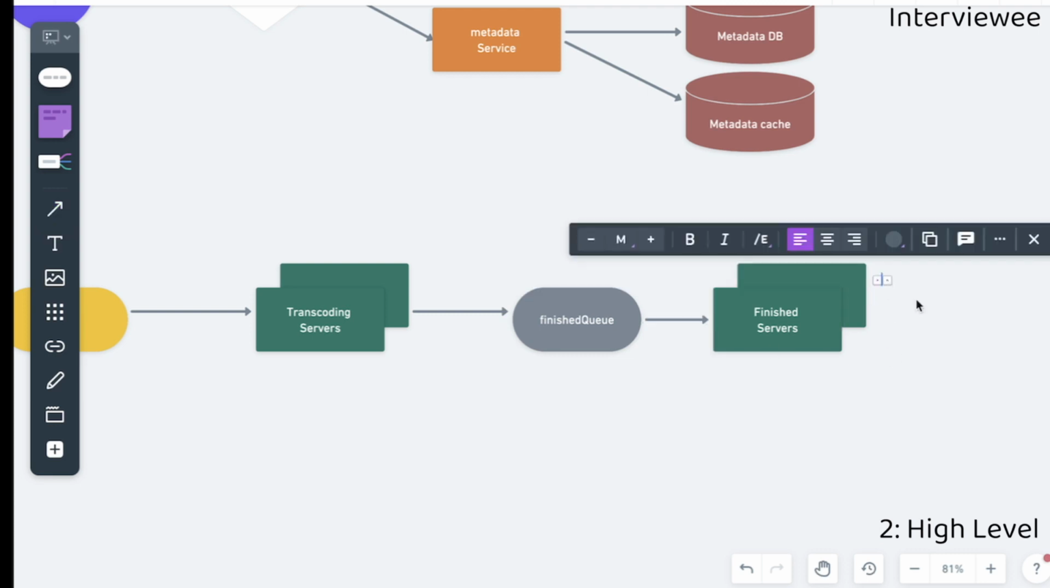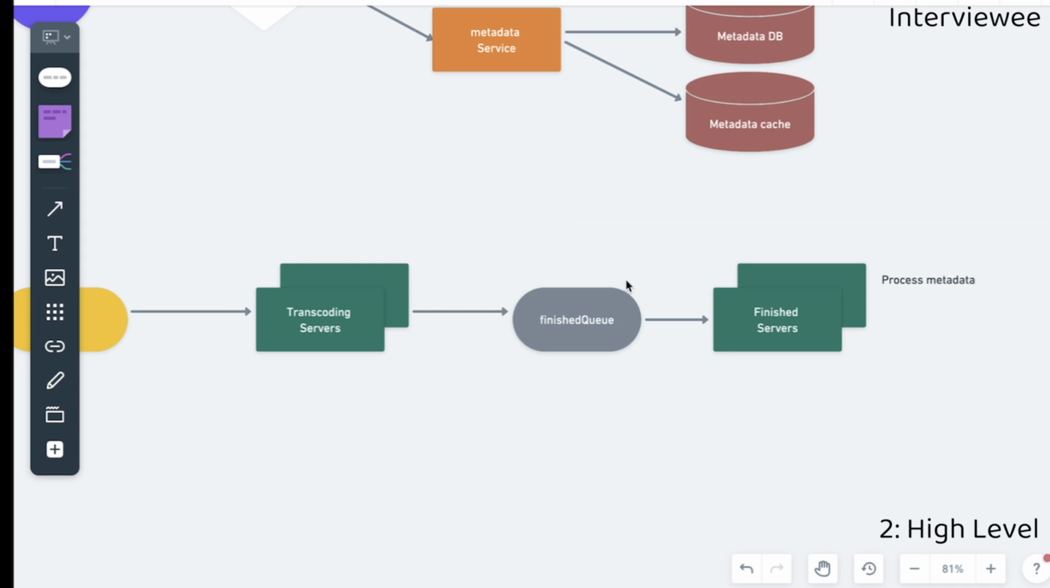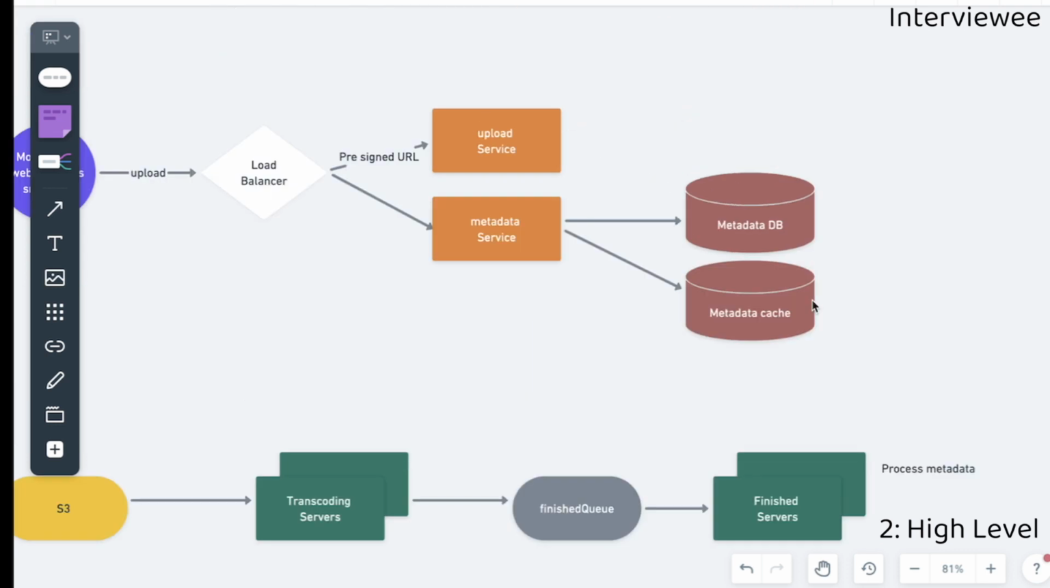And the main task of this service is going to be to process the metadata. So we can also process metadata from videos that are finished, like for example, how long the video is, the size. Also, let's say for example that we created a screenshot or watermarks from the videos. So this is a great place to process that kind of metadata that is different from the metadata that the user uploads, because the user upload is very basic metadata, like the name of the video, descriptions, tags, keywords, things like that.